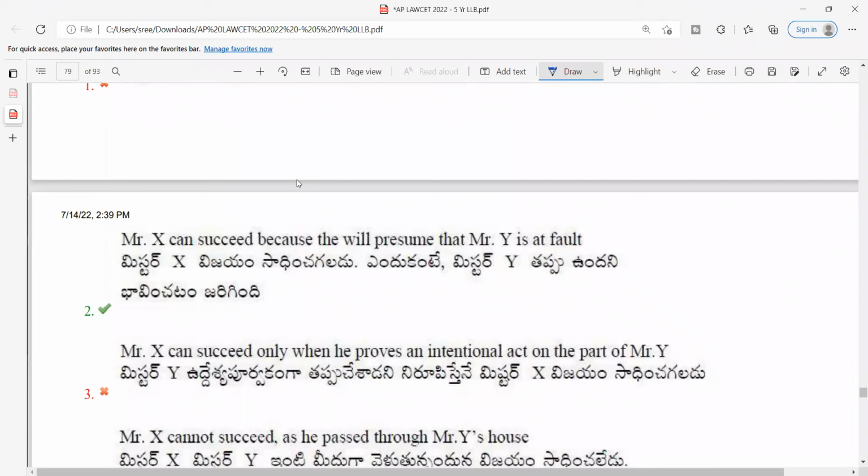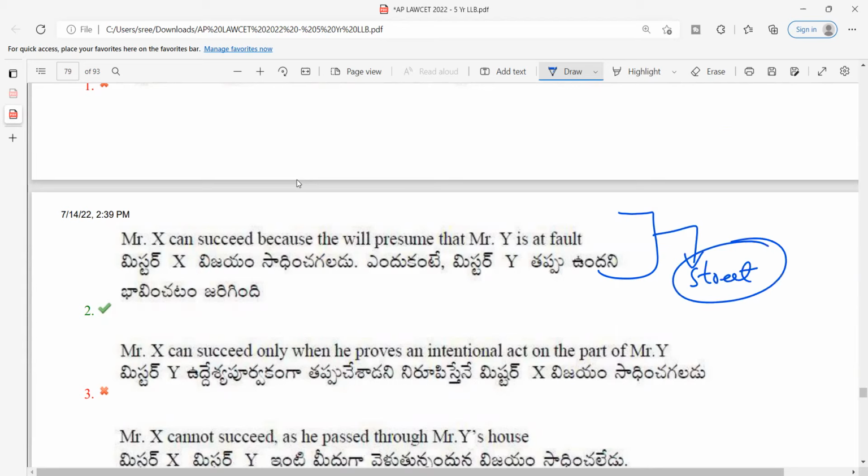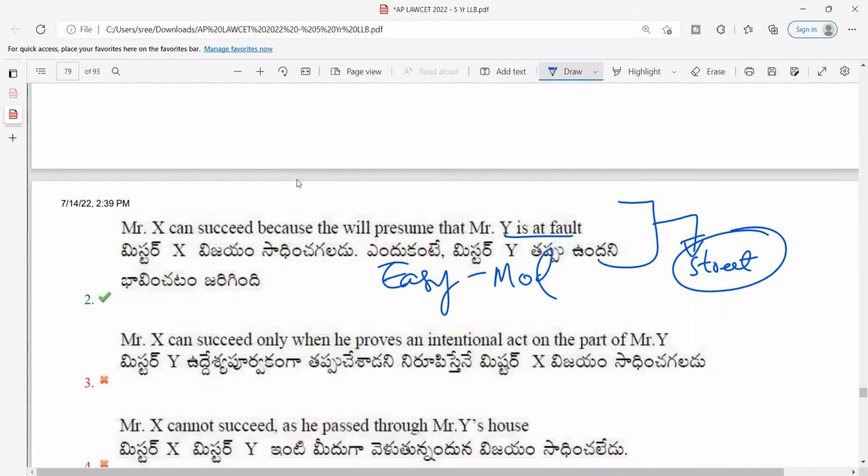Yes, because when you are in a house, it is your complete duty to make sure that any particle from your house is not falling on the street. Yes or no? So when you are having a house, it is a duty of the plaintiff to make sure that this particular thing is happening. He owes a duty of care. So that is why X can succeed, presuming that it is Y's fault because it is falling from Y's house.